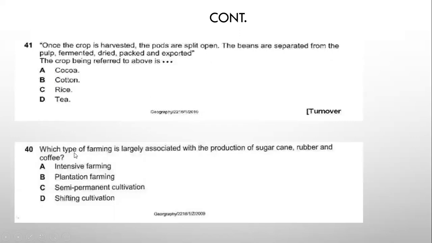Next question. Which type of farming is largely associated with production of sugarcane, rubber, and coffee? Intensive farming, plantation farming, semi-permanent cultivation, shifting cultivation. So the best possible answer here is A, which is, I beg your pardon, the best possible answer here is B, which is plantation farming. We made mention to say sugarcane, rubber, coffee, cocoa, all those crops are crops grown under plantation farming. So our answer on question 40 is B, which is plantation farming.